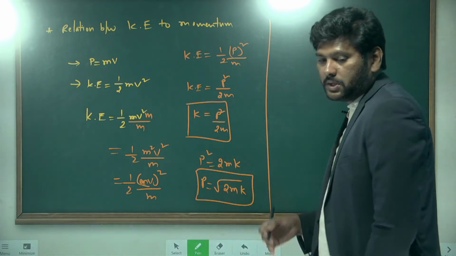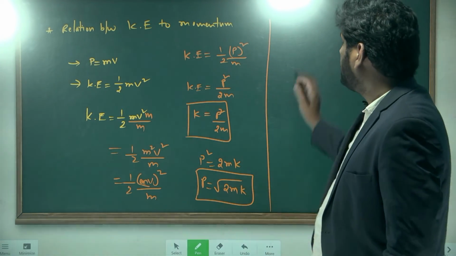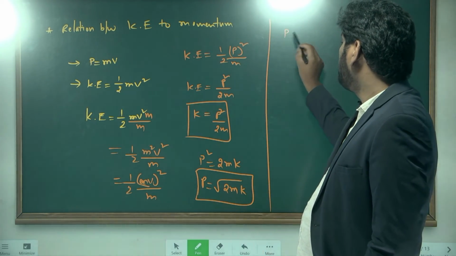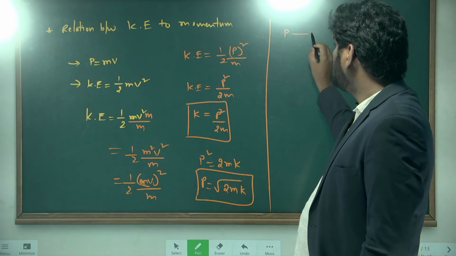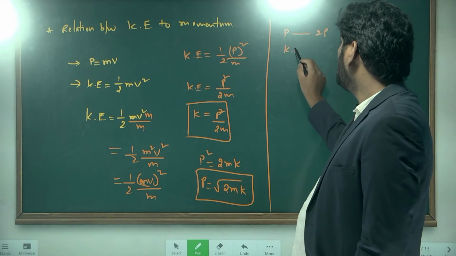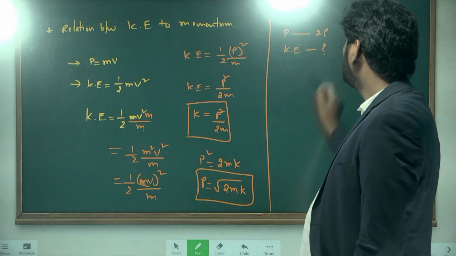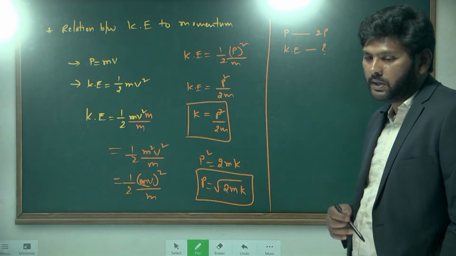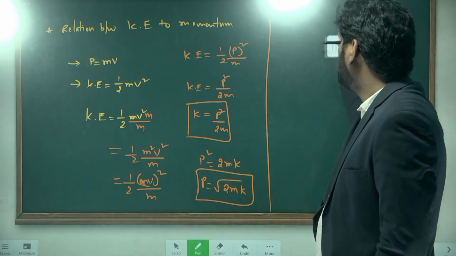Some questions they give this way. Here you will get questions like, for example, the momentum increased 2 times, kinetic energy increased how many times? This is the way they give the questions, so you can take this as an example problem.